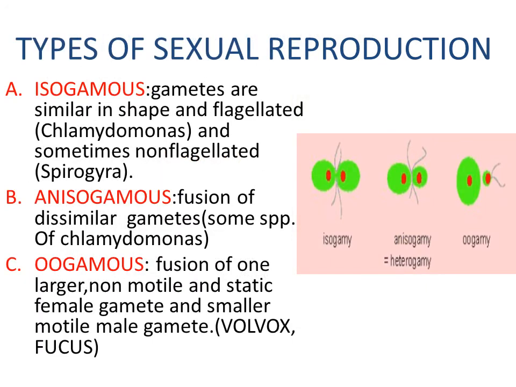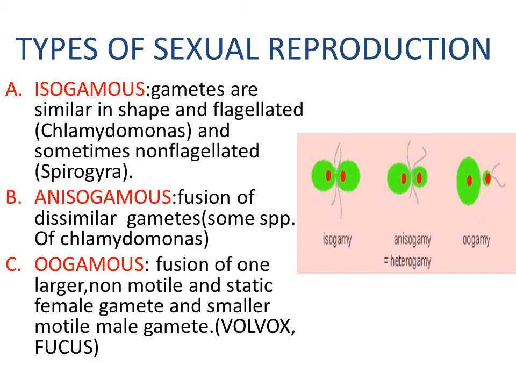There are mainly three types: first is isogamous, anisogamous and oogamous. Iso means same. They have similar gametes. Gametes are of the same size. They sometimes have flagella, sometimes do not have flagella. Examples are given. Flagellated is Chlamydomonas and non-flagellated is Spirogyra. Next is anisogamous. Anisogamous is the fusion of dissimilar gametes. The size is dissimilar. Again the example is some species of Chlamydomonas.